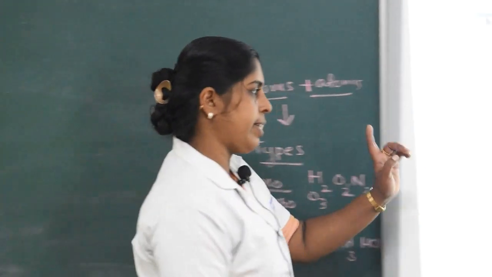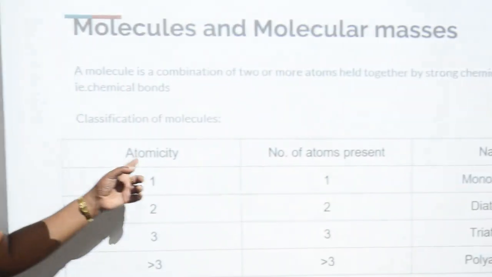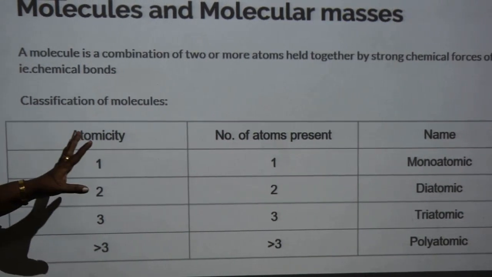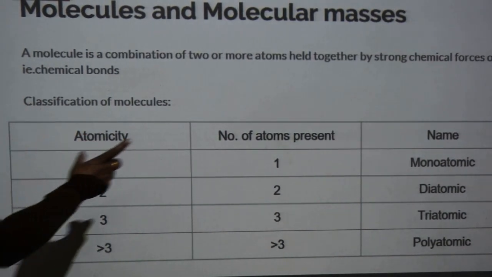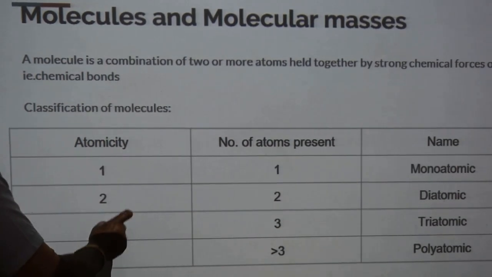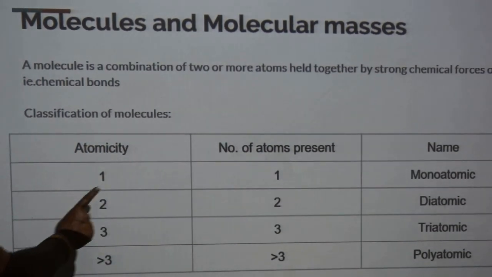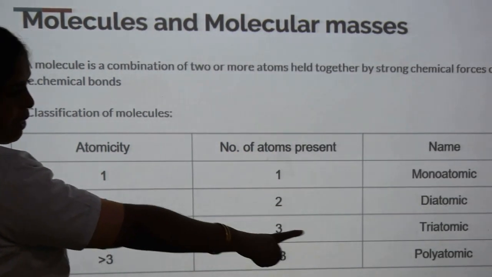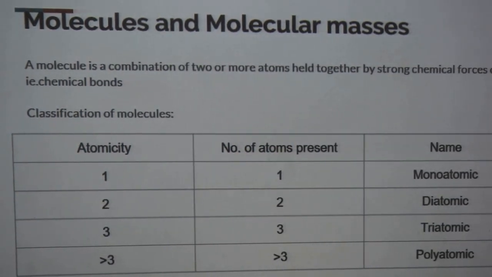Next, we can see atomicity. Atomicity is defined as the number of atoms present in a molecule. Based on atomicity, molecules are classified into monoatomic, diatomic, triatomic and polyatomic.